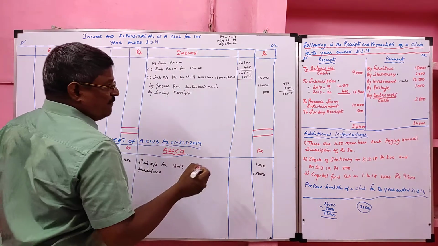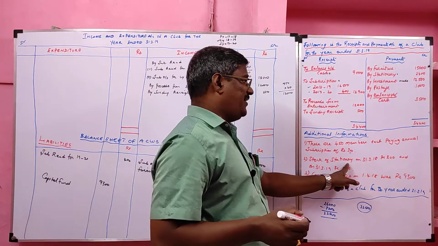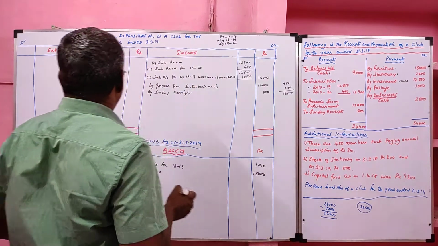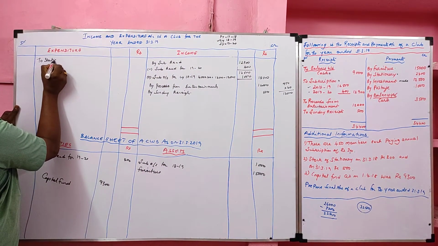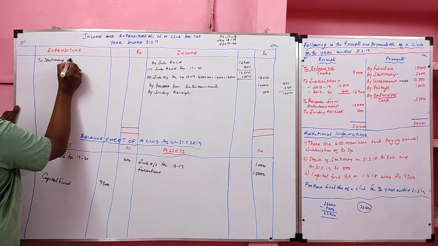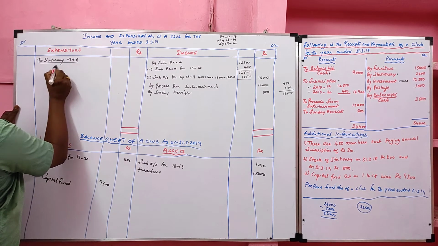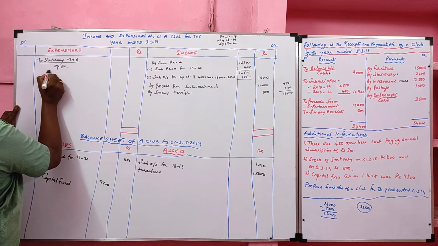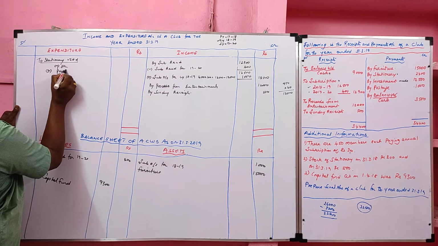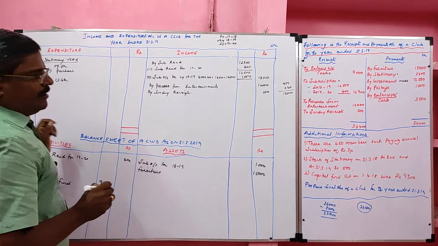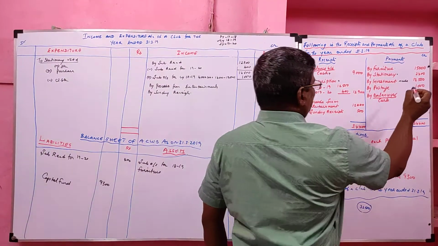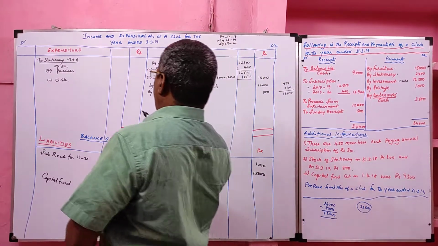Then stationery. For stationery we have adjustment. Opening stock and closing stock are given, so we have to find stationery consumed. We have to find stationery used or consumed. For that, the formula is opening stock plus purchases minus closing stock. Purchases given in the payment side 2,400.